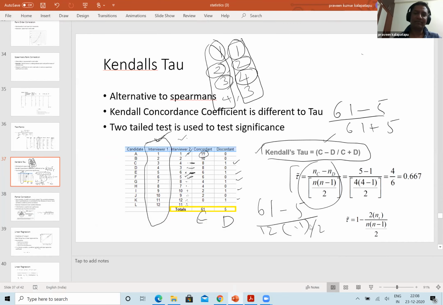Praveen, just one quick question here. For this candidate K, interviewer 1, if I take 11, and I'm calculating the discordant, shouldn't it be 0? Is it equal to or less than? Which one are you talking about? Okay, yes, candidate K. Here you have one row which is less than this, right?